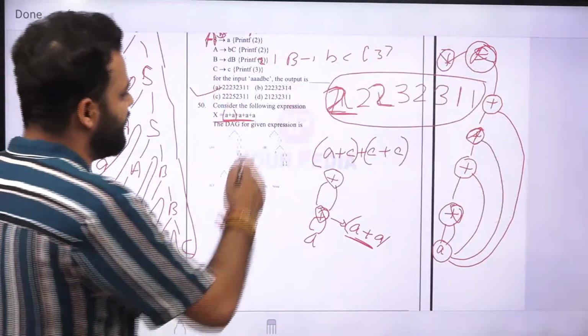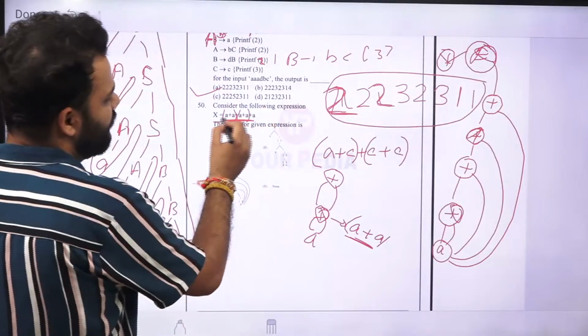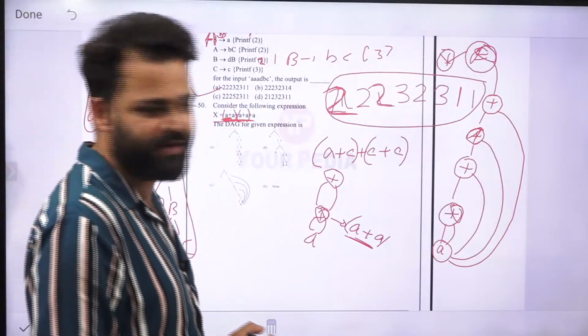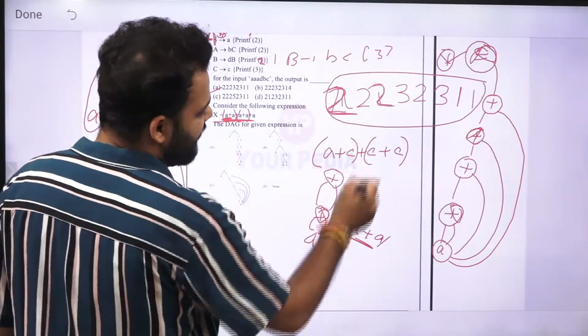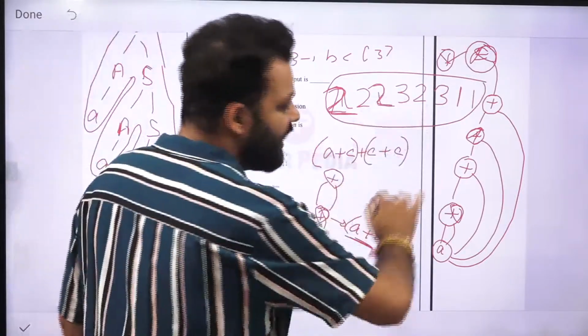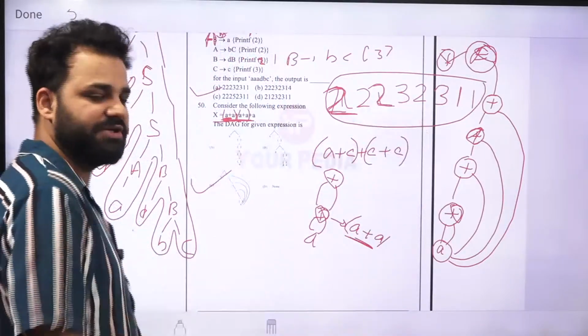If there were brackets here, like this one, then you would have made A plus A and used that A plus A again like this one. So the DAG would have been smaller. So the correct option will be option C.